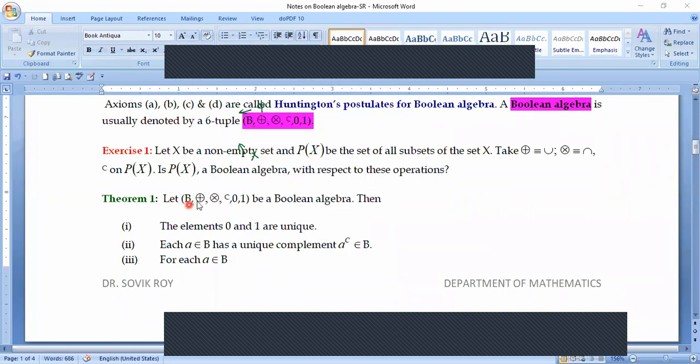So we have considered this Boolean algebra with the given operations, and we are going to show a few properties. First of all, we are going to show that the elements 0 and 1, the additive identity and multiplicative identity, are unique. Now, if a is an element of B, then it has a unique complement, because there cannot be two complementary elements for a single element. And some other properties are there.